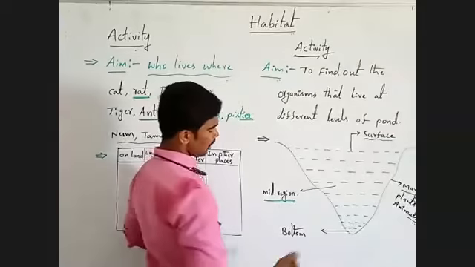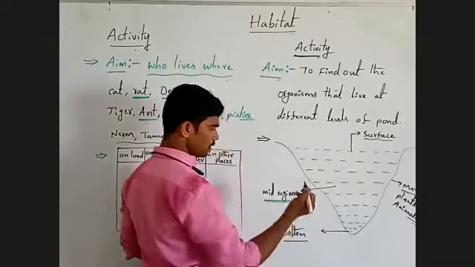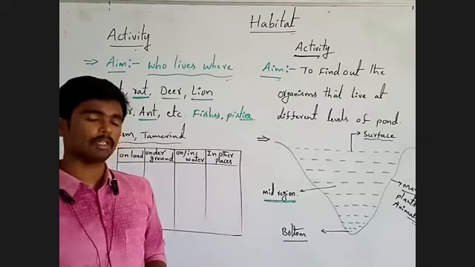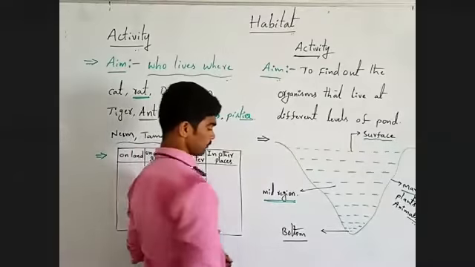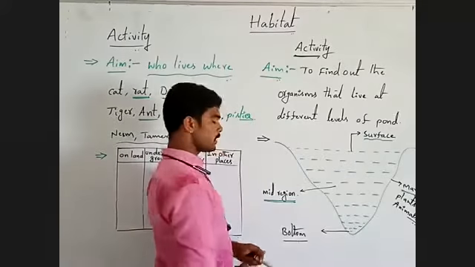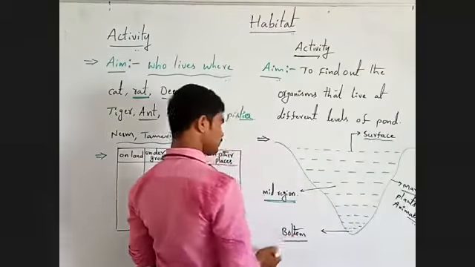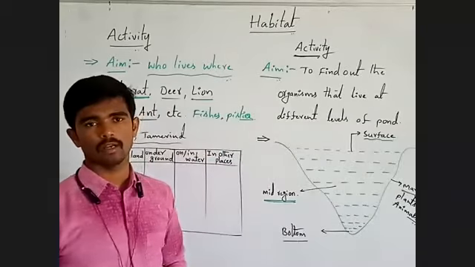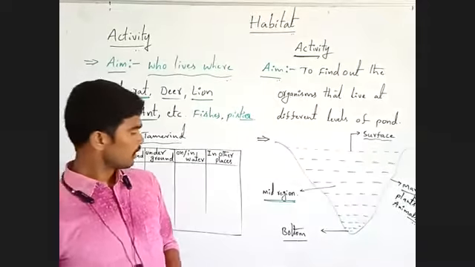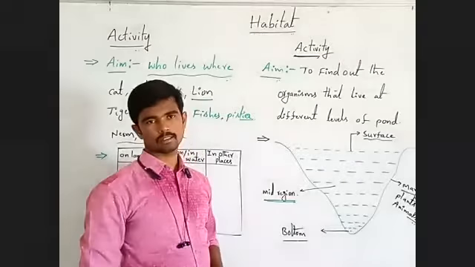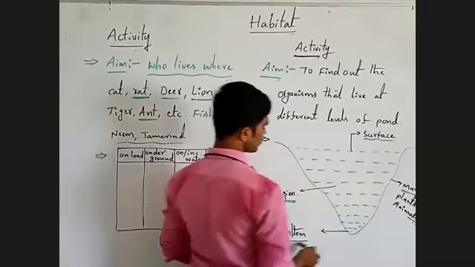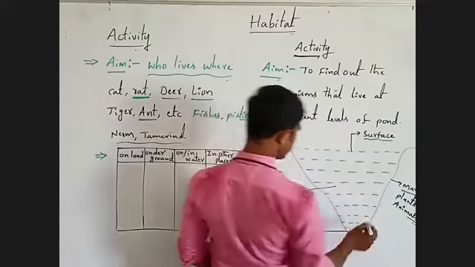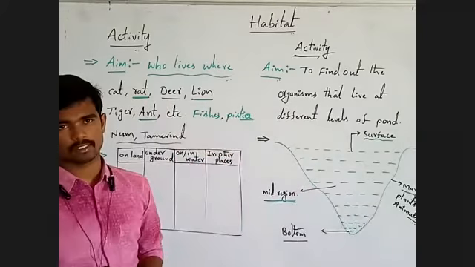Next, at the bottom of the pond, usually plants are absent there. Only animals are present here. These animals are fishes and some bottom dwellers. Different types of bottom dwellers. These types of animals live at the bottom of the pond.